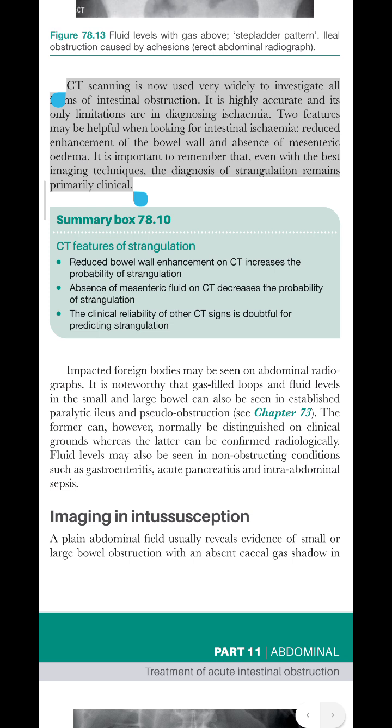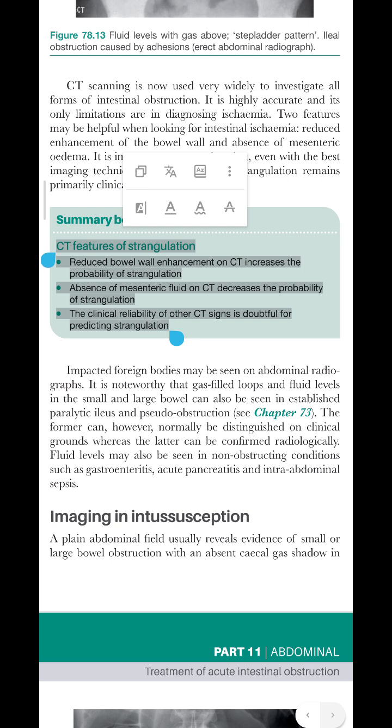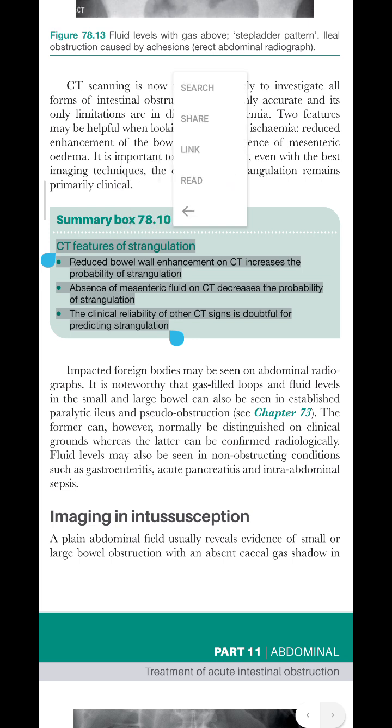CT scanning is now used very widely to investigate all forms of intestinal obstruction. It is highly accurate and its only limitations are in diagnosing ischemia. Two features may be helpful when looking for intestinal ischemia: reduced enhancement of the bowel wall and absence of mesenteric edema. It is important to remember that, even with the best imaging techniques, the diagnosis of strangulation remains primarily clinical.